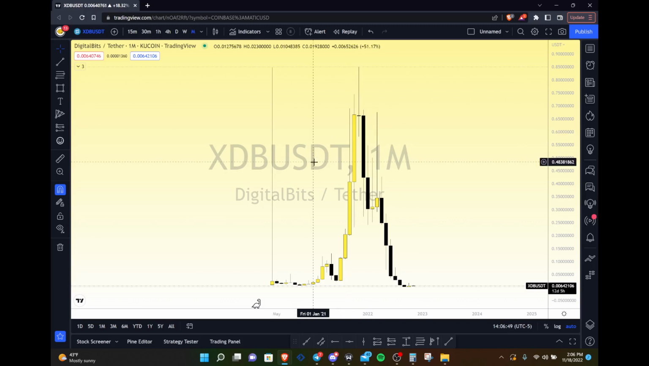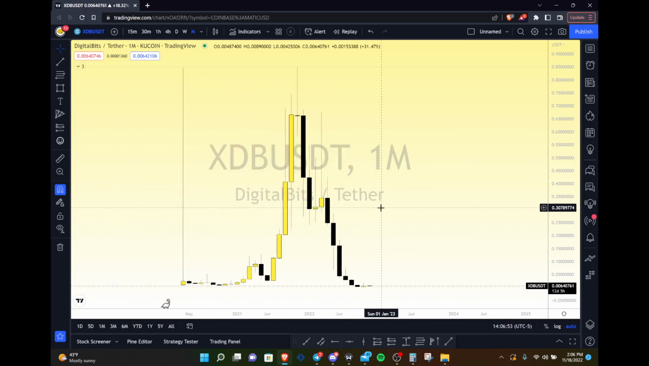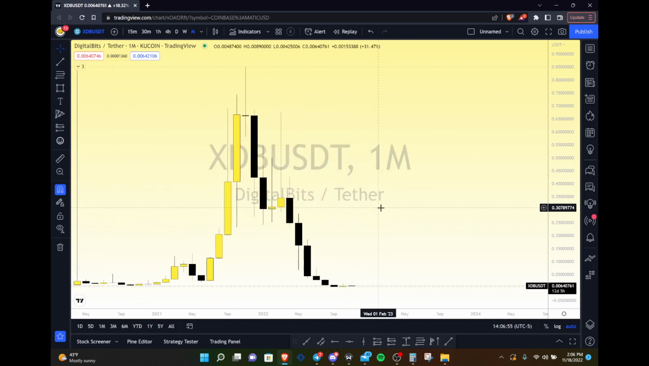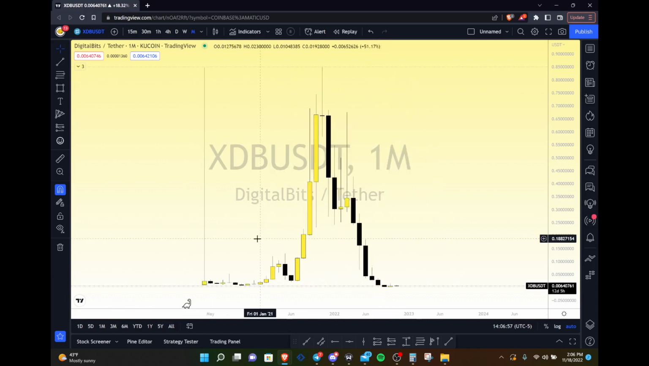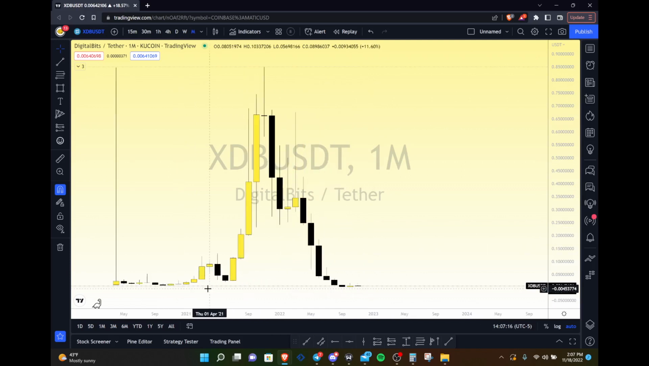All right, so today we're going to be looking at XDB USDT, so DigitalBits. I'm not familiar with this asset, but wow. Okay, so it's actually been around for quite a while, and I don't know anything about it. So it's been around from 2020, at least on KuCoin. Had a massive run up to nearly $1, came all the way up towards 85 cents, and since then has sold off dramatically, and now it's sitting at about 0.0064. All right, and this actually took out its all-time low.